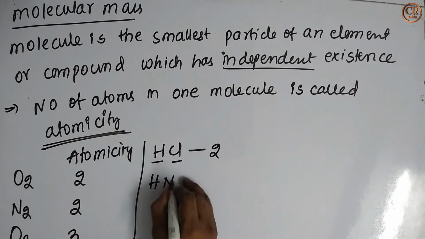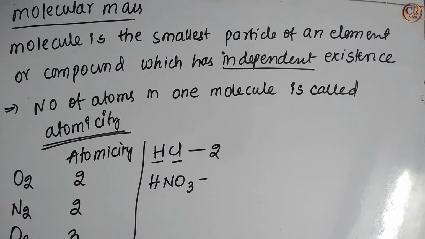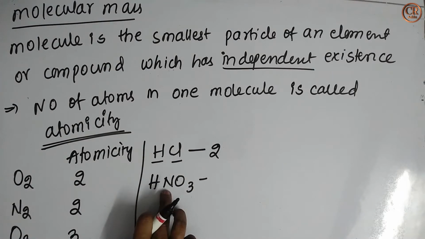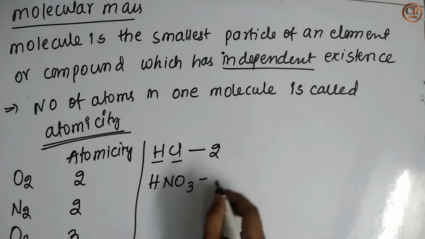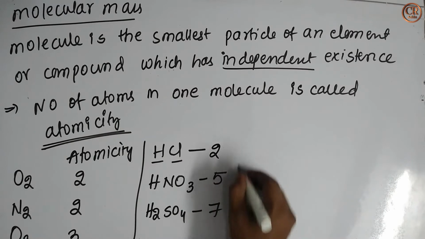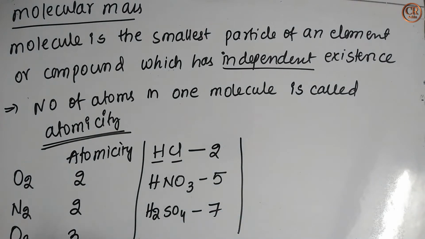Let us take HNO3. How many atoms are there in one molecule? 1 hydrogen, 1 nitrogen and 3 oxygens. So total 5 atoms are there. So its atomicity is 5. Let us take H2SO4. How many atoms are there in one molecule? 2 hydrogens, 1 sulfur, 4 oxygens. Total 2 plus 1 plus 4, that is equal to 7. So its atomicity is 7.